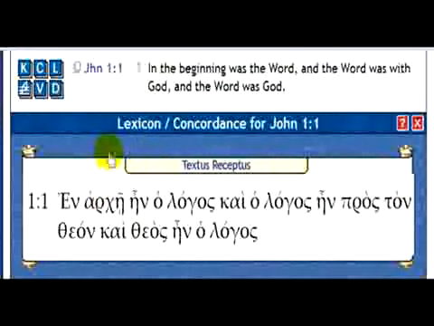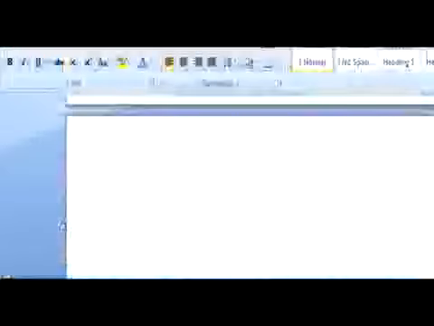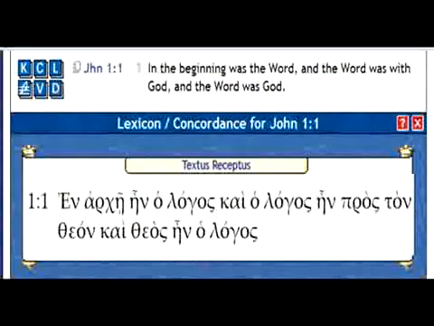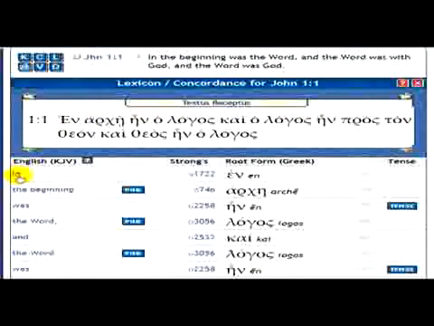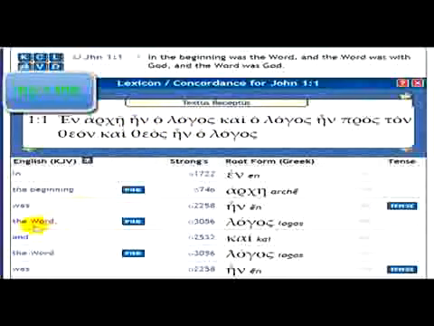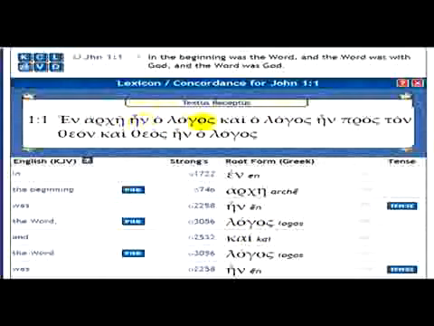Alright, for the Greek part of it, I'm not going to write it out on this Microsoft document I have here. I'm not going to write it out because it's already written out here in the Blue Letter Bible. So when we start off here, the word here is en, which is in, as you can see here. Arche is the beginning. En was, and all the pronunciations are right next to it, so you brothers can write. That's why I said I'm not going to write it out. Alright, ho is the. Logos is where you get the word word. Alright, logos. So in the beginning, the word, or was the word.